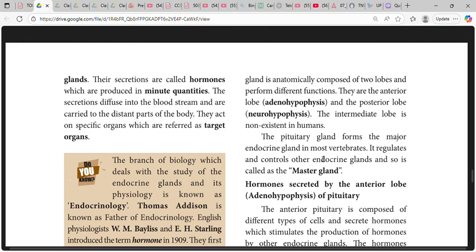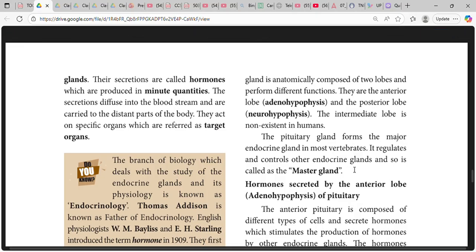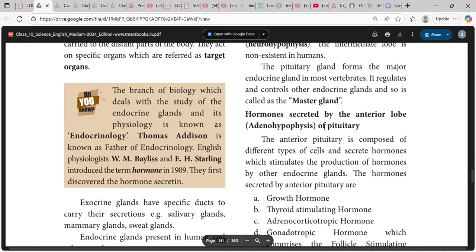The pituitary gland forms the major endocrine gland in most vertebrates. It regulates and controls other endocrine glands. So it's the major endocrine gland and is called the master gland.